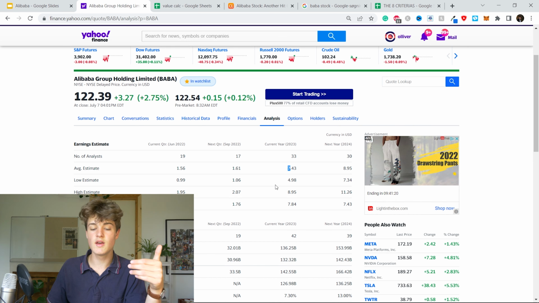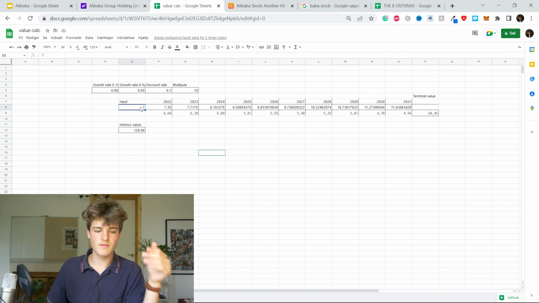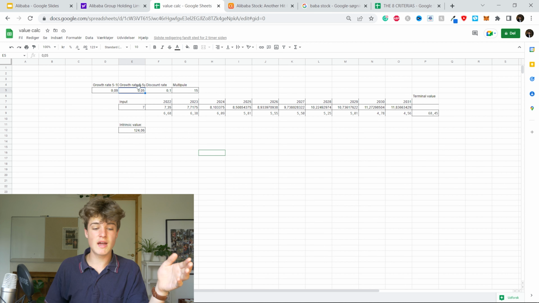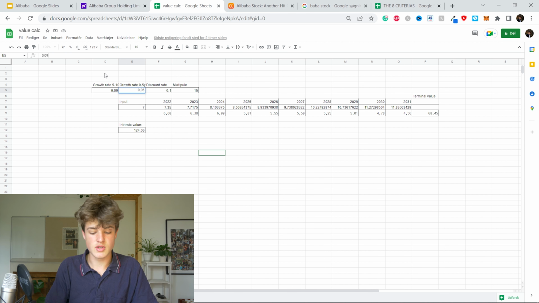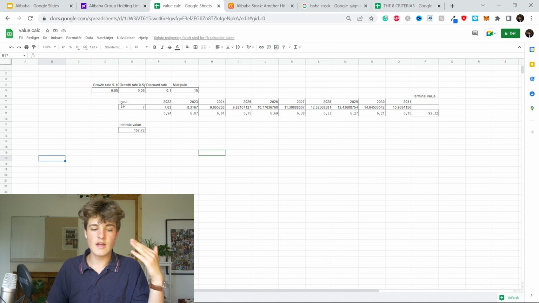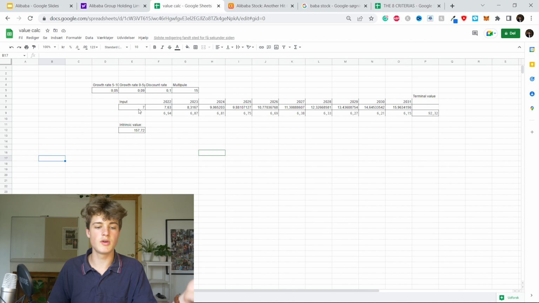Let's say they do $7 per share in earnings. So that is our number for the earnings that they're going to make next year, and then let's grow that out. Just imagine that this is 2023. For the next 5 years, what can we expect of their EPS growth? 9%. And then from the 5th year to the 10th year, let's say they drop down to 5%. Even if they don't grow 5% a year, they can still achieve that earnings per share growth from buying back shares, so the earnings are divided by fewer shares, making the earnings per share go up.